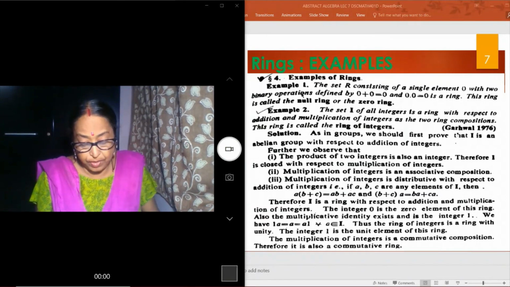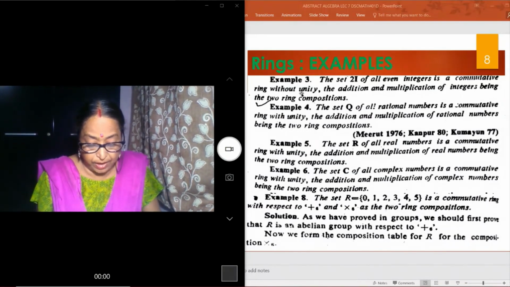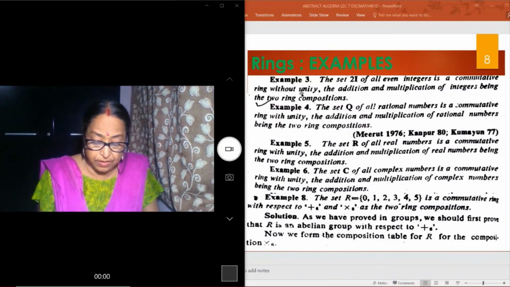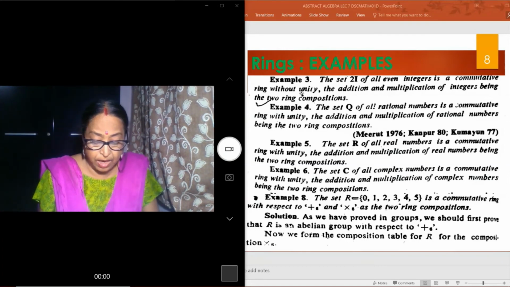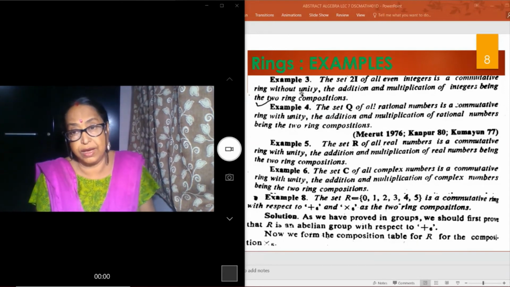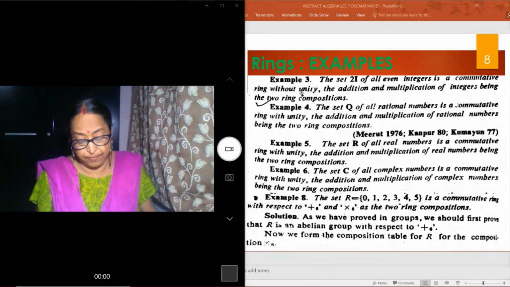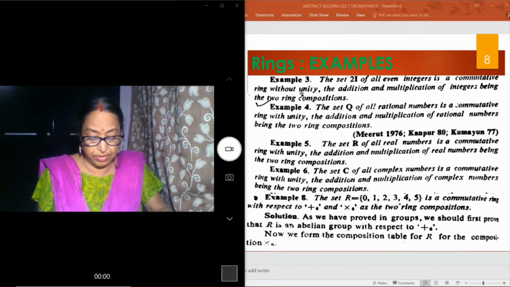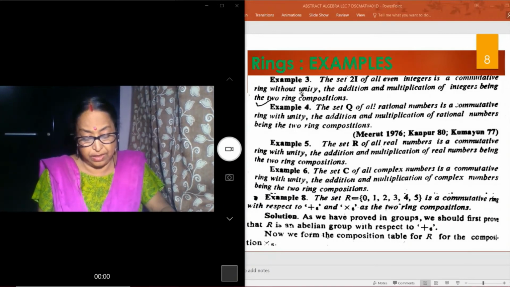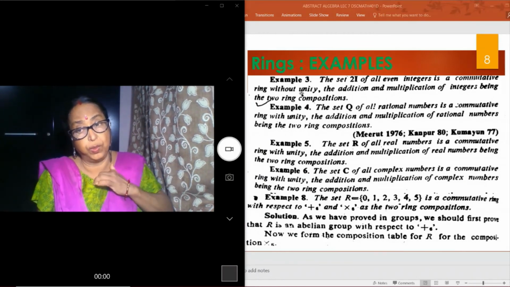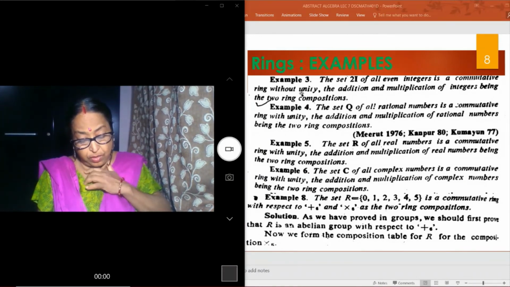And you students also find the set Q of rational numbers is a commutative ring with unity, the set R of real numbers is also a commutative ring with unity, and the set C of complex numbers is a commutative ring with unity. You have done this for a commutative group.